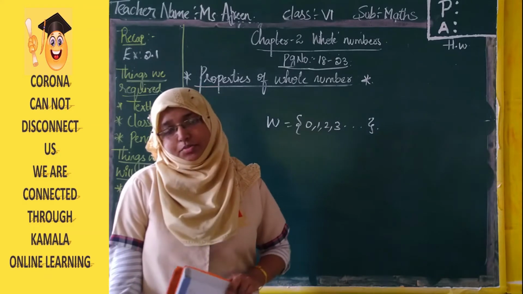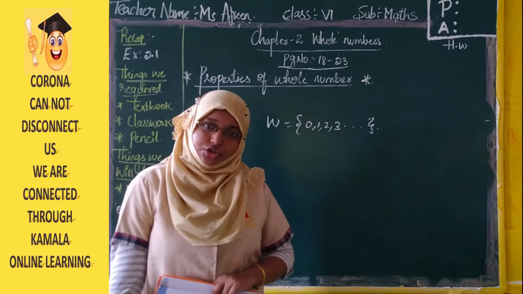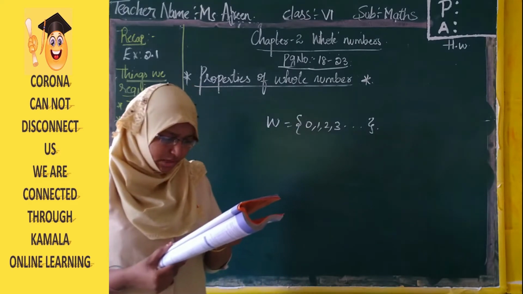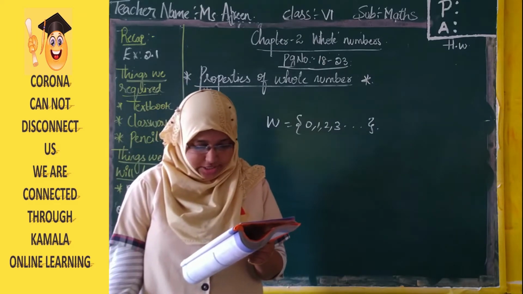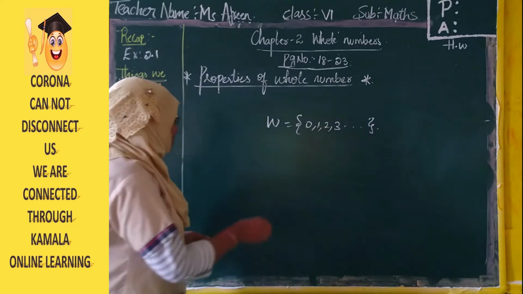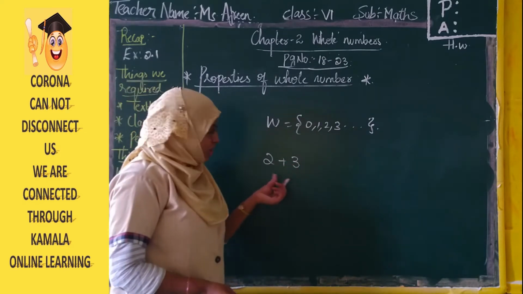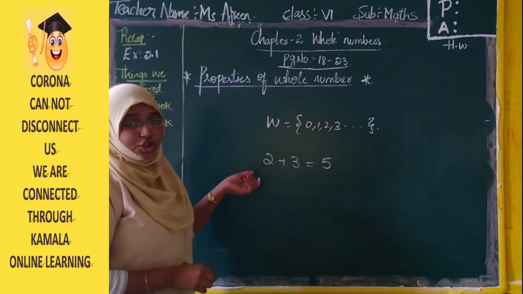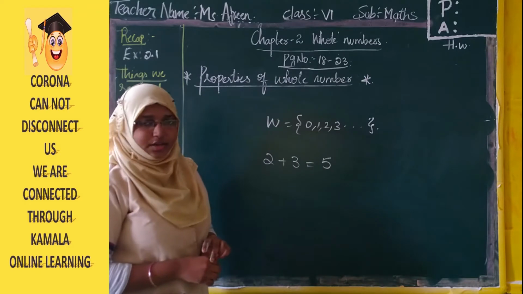So here we have some of the properties for whole numbers, like associative property, commutative property, closure property and distributive property. Let us look at the first one. Take any two whole numbers and add them. Is the result a whole number? Think of some more examples and check. So whenever you add two whole numbers, here they have given a small example as 2 plus 3. Now 2 is a whole number, 3 is also a whole number. So 2 plus 3, how much? 5. And 5 is also a whole number. So whenever you add two whole numbers, you also get a whole number as the result.